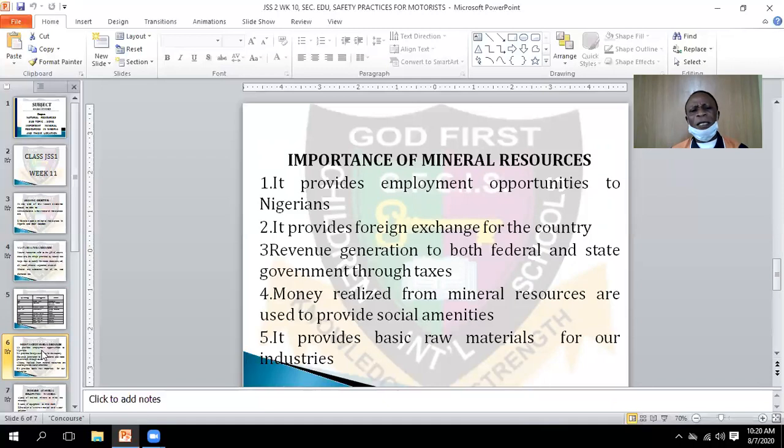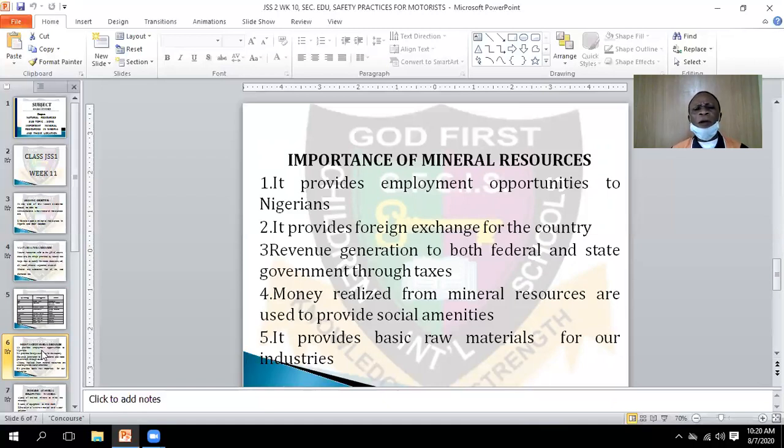Number three, revenue generation to both federal and state government through taxes. That is, from this, they pay. If you go to the forest and fell some logs, trees or timber, before you can carry it out from that forest, you have to pay some money, that is taxes. It means revenue generation. That is the source of income to federal and state government through taxes and rates.